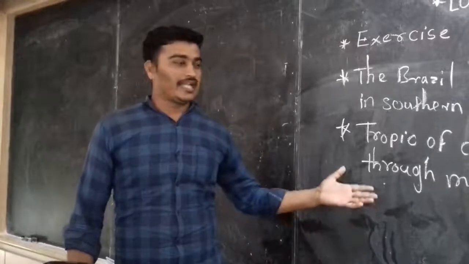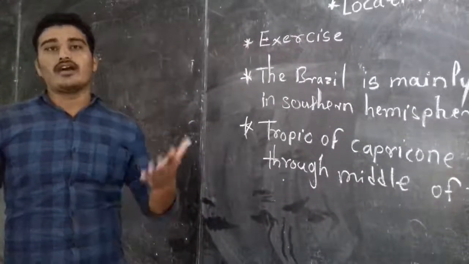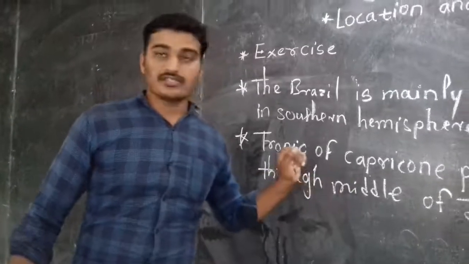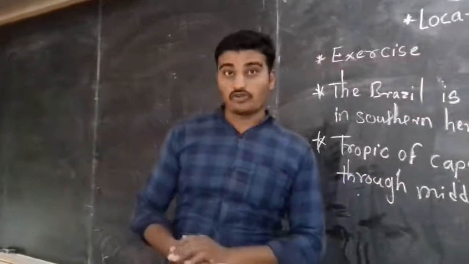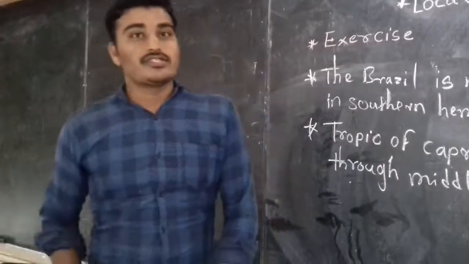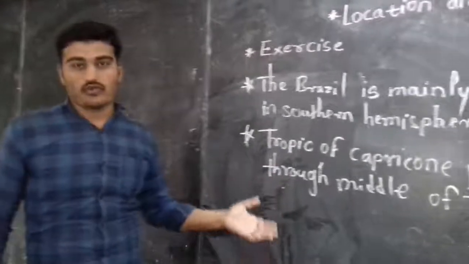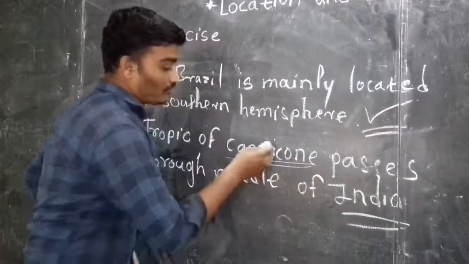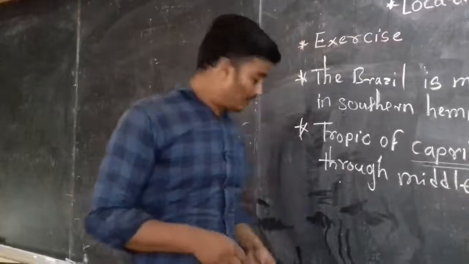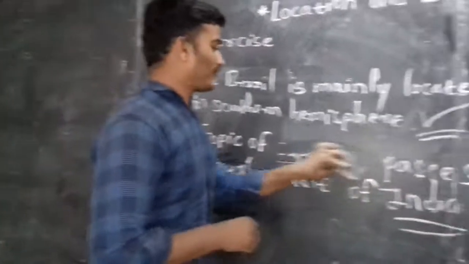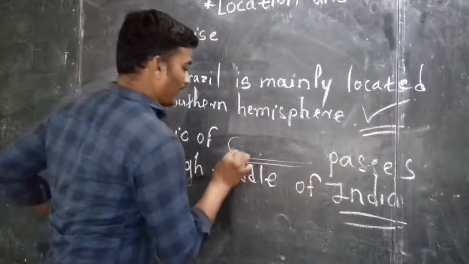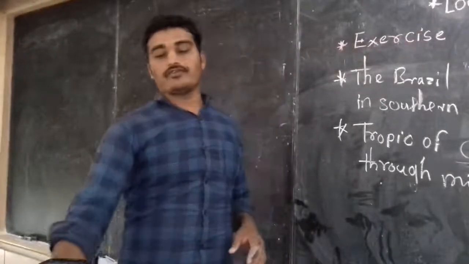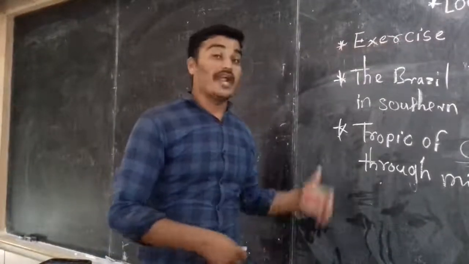I told you that one line goes through the middle of India, that is the Tropic of Cancer, but here we are going to see a statement that says Tropic of Capricorn. So this statement is wrong, and we have to correct it. You only have to make changes on this word. You have to rough it out and write Tropic of Cancer. Through this method you correct the statement and write it once again.